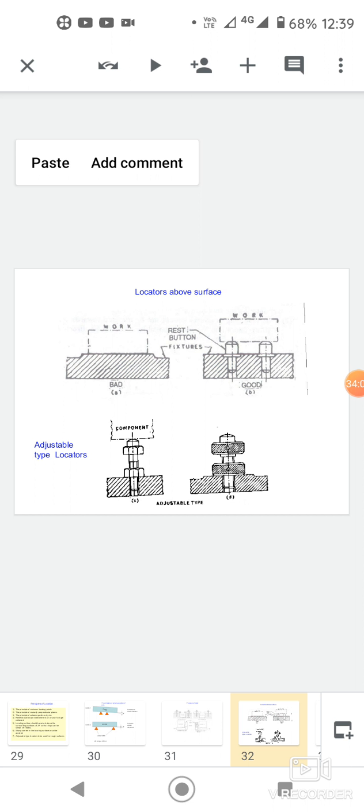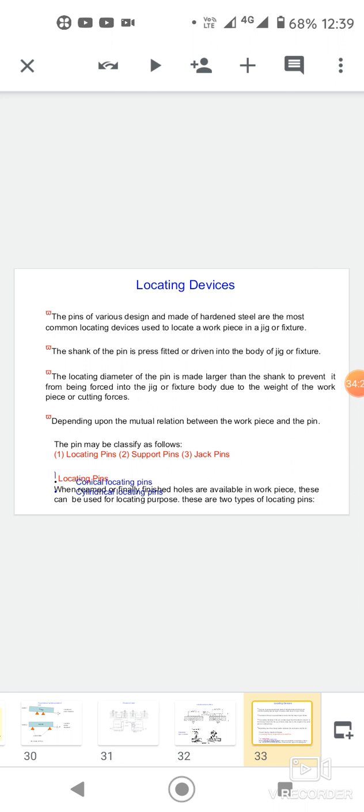Principle of pin locators: the principle of minimum locating pins. No more points than necessary should be used to secure location in any one plane. Principle of extreme position. Locating points should be placed as far apart as possible on any one work surface. The principle of mutual perpendicular planes. The most satisfactory locating points are located on mutually perpendicular planes.